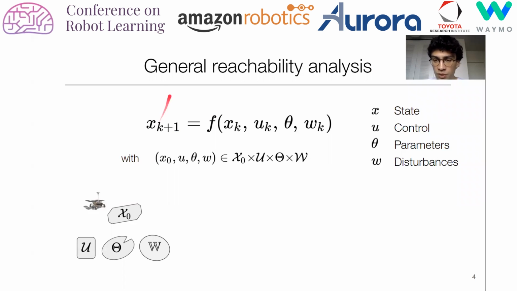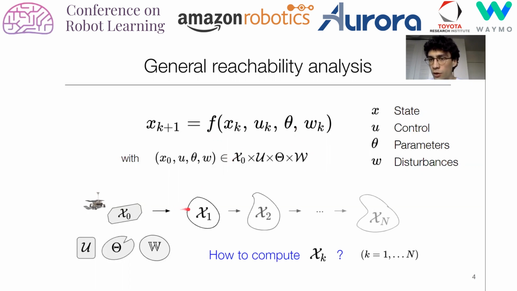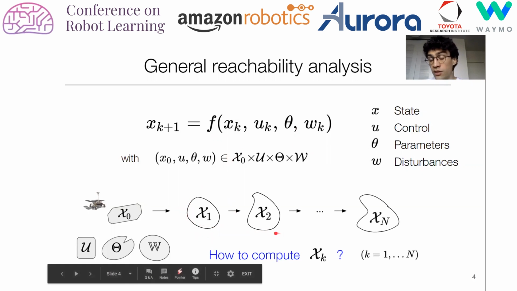So in general, the problem can be stated as follows. We have a dynamical system with dynamics f. Its state is parameterized by x. It's controlled with controls u. It has uncertain parameters theta, for instance, the mass of a drone, and subject to external disturbances, for example, wind. And so we assume that all uncertainties are inside compact sets. And the question is, how do we compute the reachable set of states where the robot is guaranteed to lie at all times in the future?